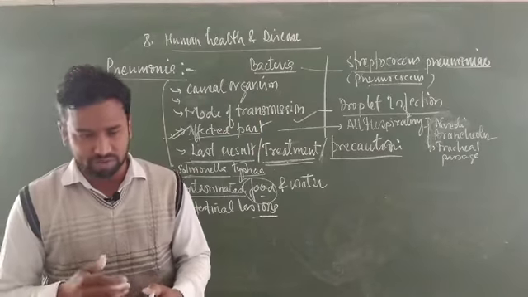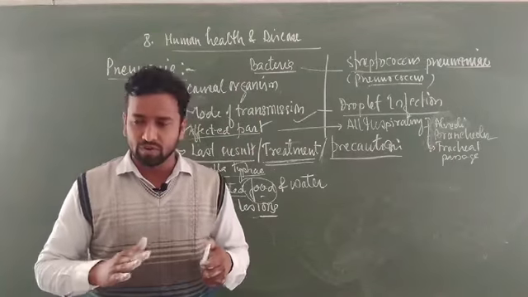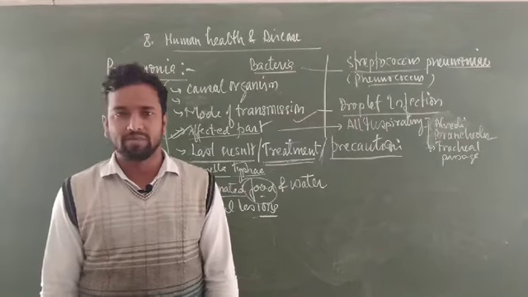A proper course of antibiotics is needed for 15 to 30 days by the infected person.